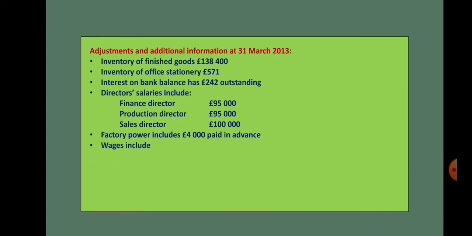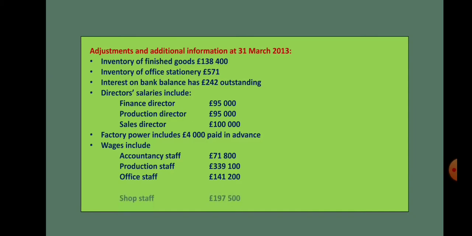Then next, as I told you about wages. So for what we are spending, first accountancy staff wages, it should be shown under the administration expenses because accountancy staff will be in the office. Then production staff, this should come under cost of revenue because it is used for producing the goods. Office staff again is administration expense. Shop staff is distribution expense because the staff that are present in the shop are for selling the goods. Then transportation staff should come under distribution cost.